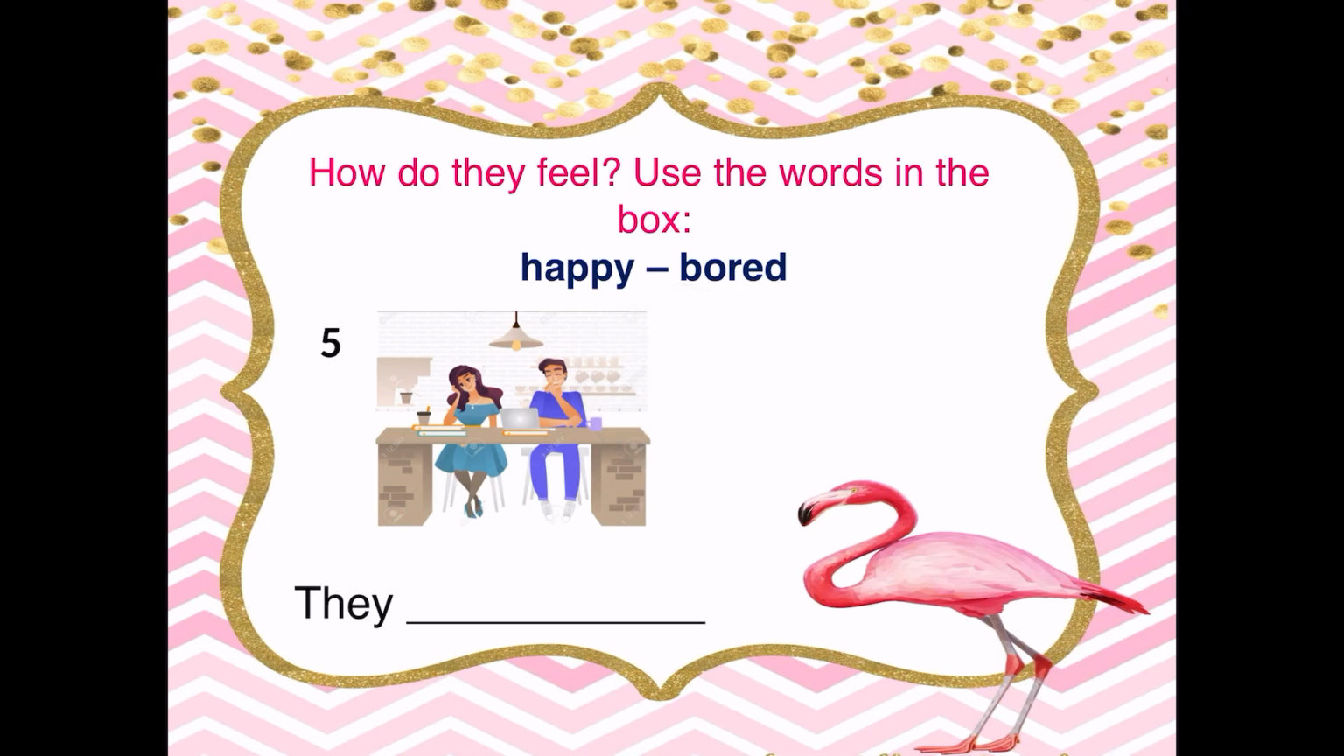we have 2 persons in this picture, so we should use they. They feel, without S at the end of the word feel. They feel happy or bored? They feel bored. They don't have anything to do, so they feel bored. B-O-R-E-D. Here we have a mistake. They feel without S, okay? They feel bored.